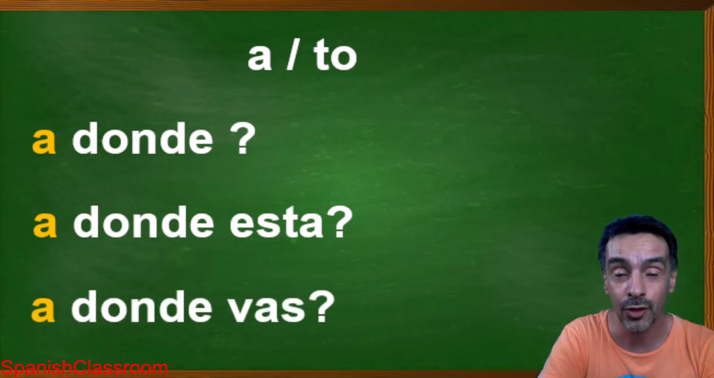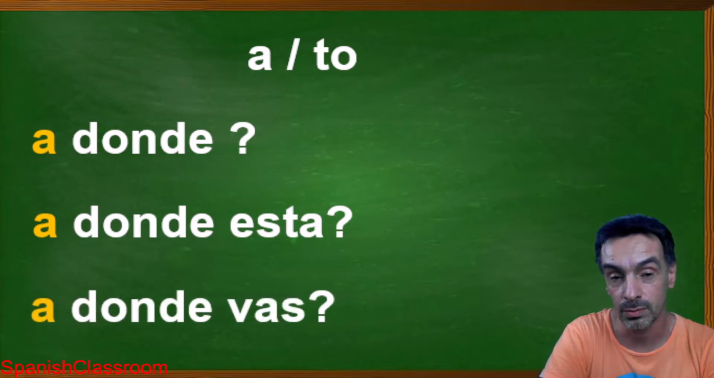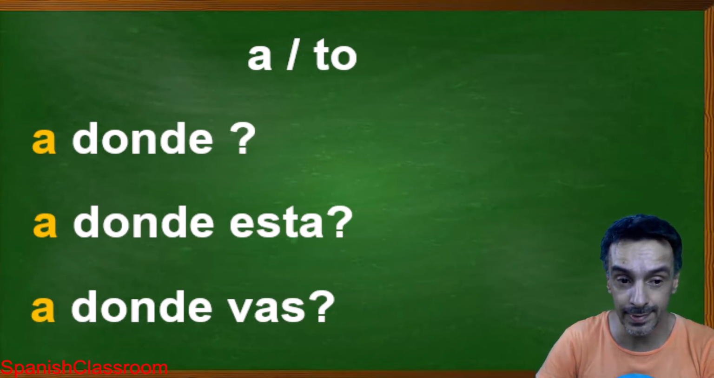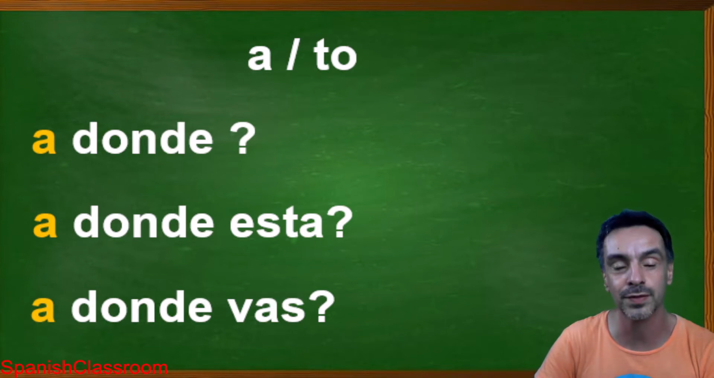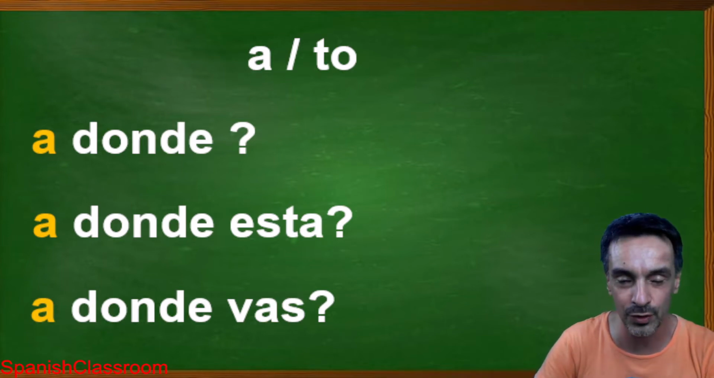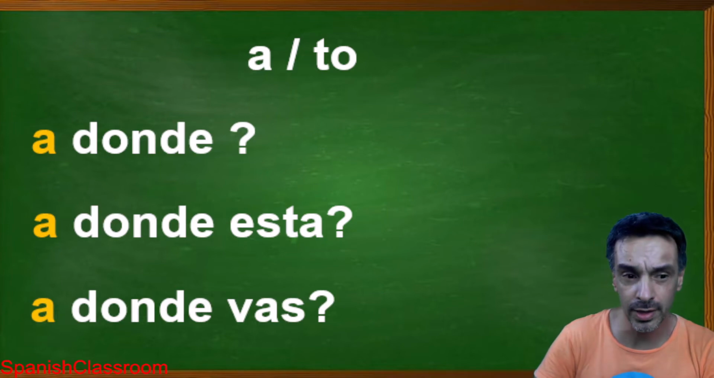Or ¿a dónde vas? Where do you go? Vas is the verb to go, or ir. In this case it is already conjugated. If you don't know how to conjugate the verb, go and watch the previous videos. ¿A dónde? ¿A dónde está? Where is? ¿A dónde vas? Where do you go?